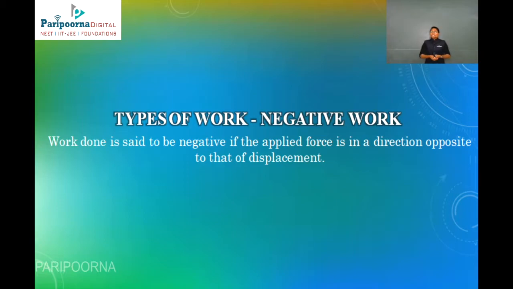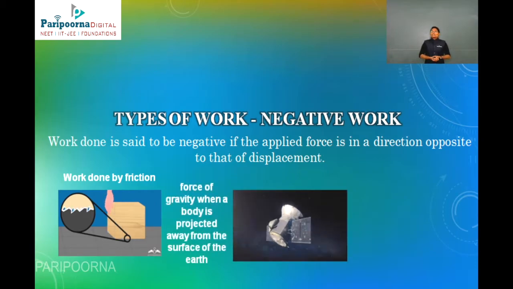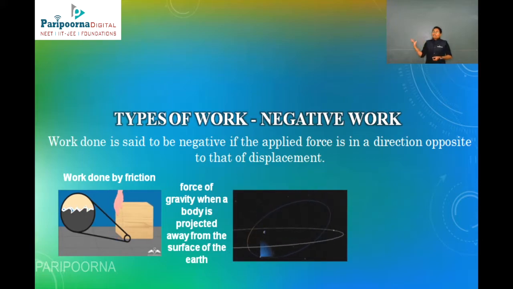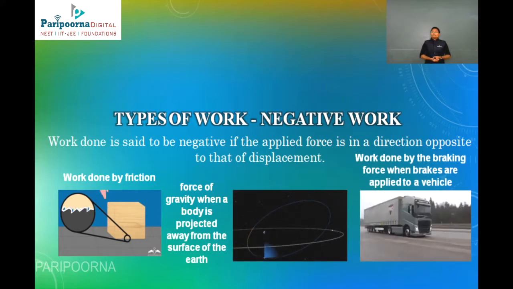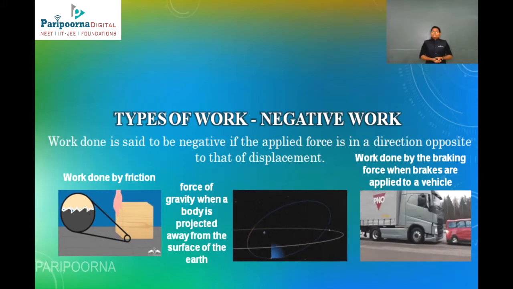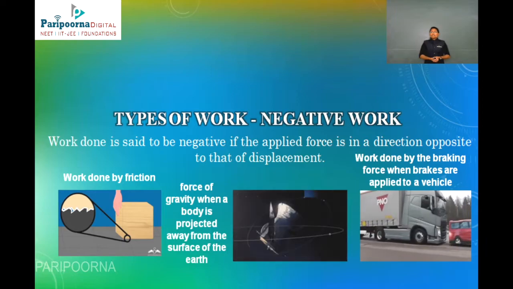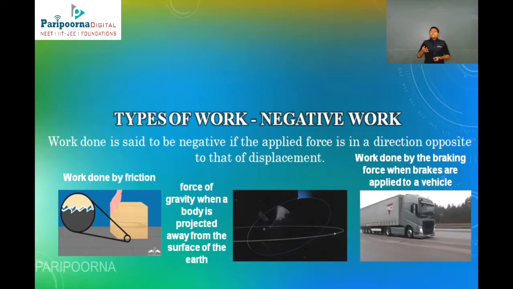Here the work done is said to be negative if the applied force is in the direction opposite to that of the displacement. So here we will see some examples. Work done by friction. Here the applied force is in the opposite direction of the displacement. Likewise, the force of gravity when a body is projected away from the surface of the earth. And also work done by braking force when brakes are applied to a vehicle. You can clearly see it in the image.